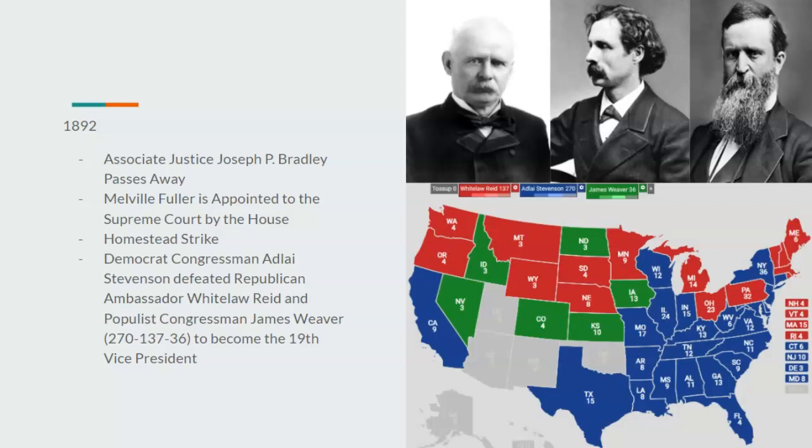Populism would still happen in this year. It would be a populist movement, though they did get their 8-hour workday and all that. There's still this huge movement of, hey, we still need things corrected. And Adlai Stevenson would become the 19th vice president.